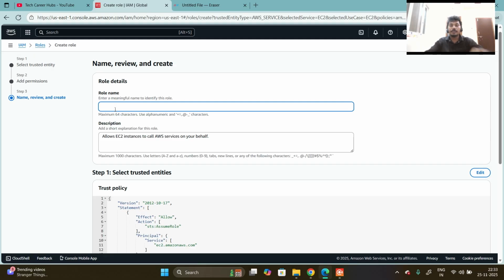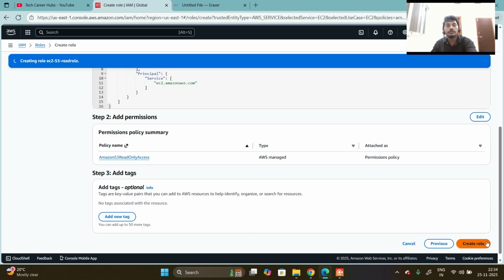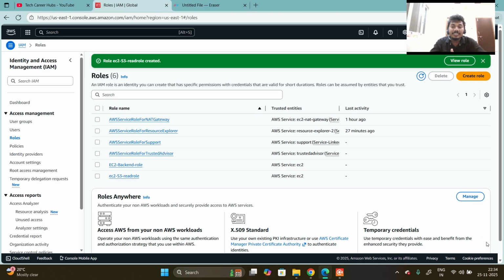Now I am entering the role name, EC2 S3 read role. Then click on create role. What is this role? This EC2 instance can read the S3 without storing any access keys.